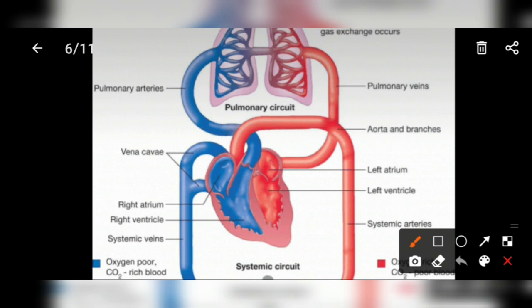After oxygenation, blood comes into the pulmonary vein.